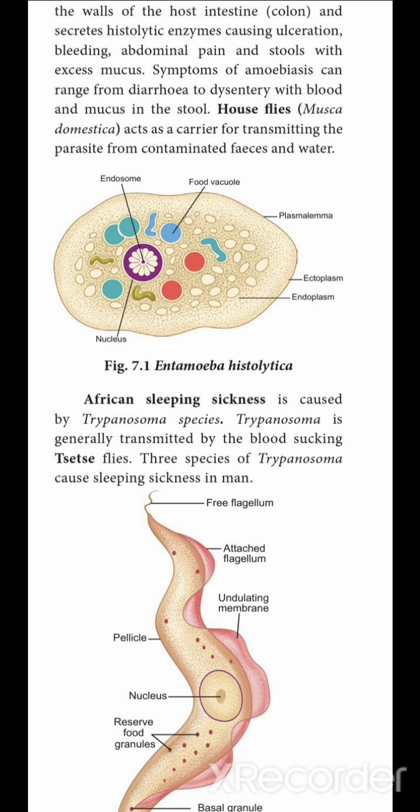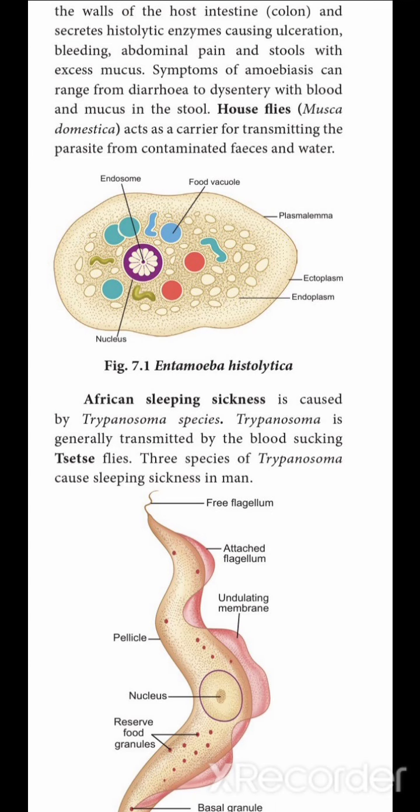Next one is African sleeping sickness. This is also an important protozoan disease. It is caused by Trypanosoma species. Trypanosoma is generally transmitted by blood-sucking flies, which suck blood from the host. Trypanosoma gambiense has three types. Trypanosoma causes sleeping sickness in human beings.